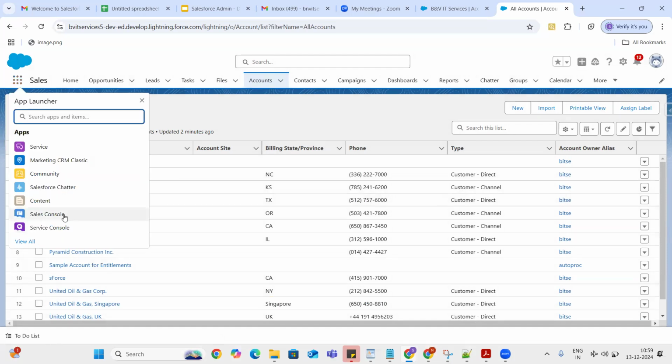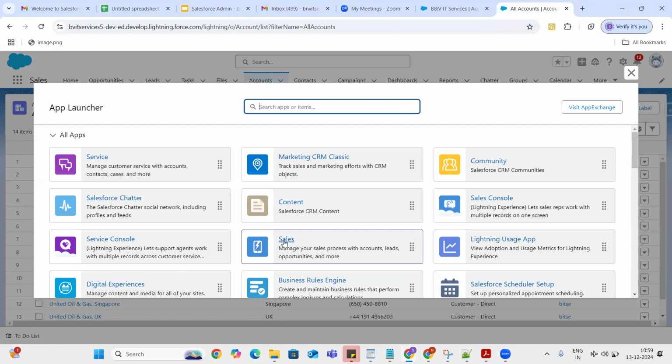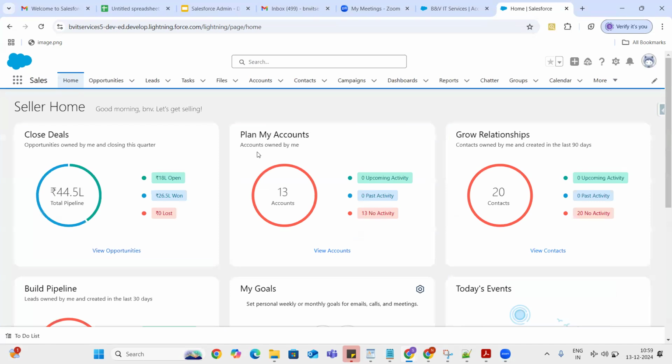Salesforce has given us some applications, right? Let me take one of the applications. Don't go with the consoles. Let's open up the sales application. This is the sales application. Here they have the Salesforce cloud icon. On the home page, they are giving some icons: close deals, plan my accounts, grow relationships. But no, I don't want my application to be like that. I want my own application names.